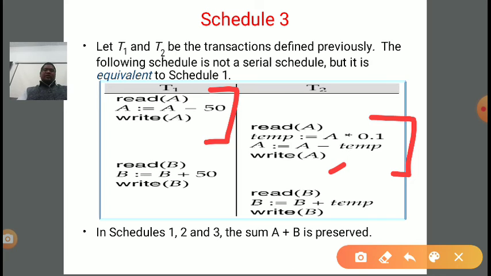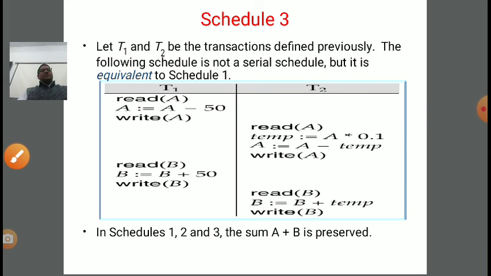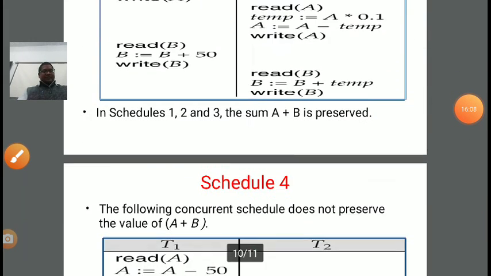Then we switch back to T1 and add 50 to B, and after that switch back to T2 and add temp to B. So in this manner, in schedules 1, 2 and 3, the sum A plus B is preserved in all three cases. So all are equivalent, right?